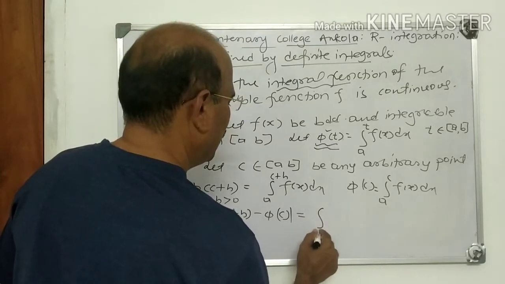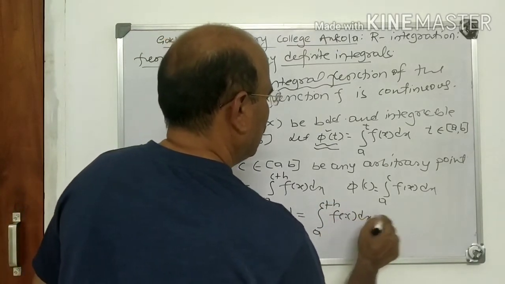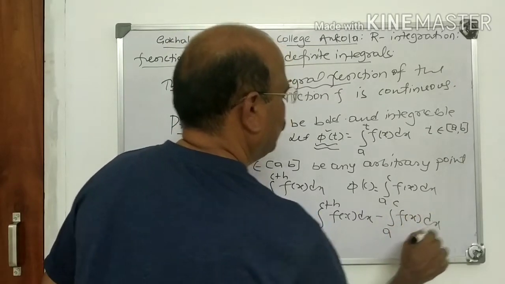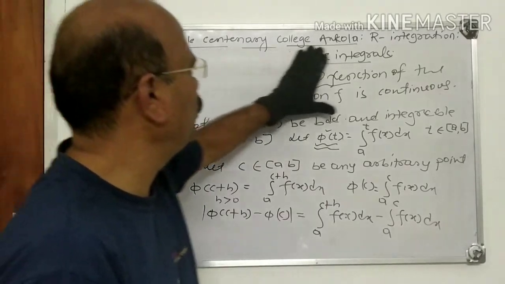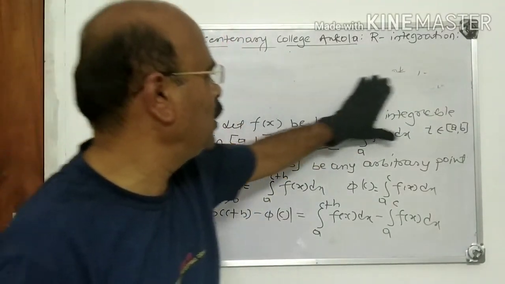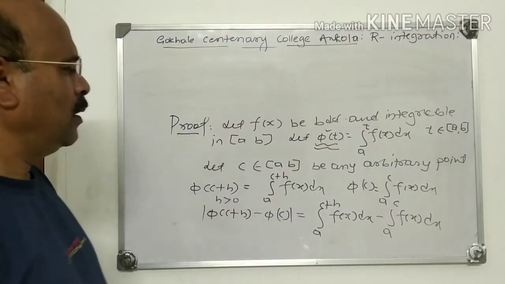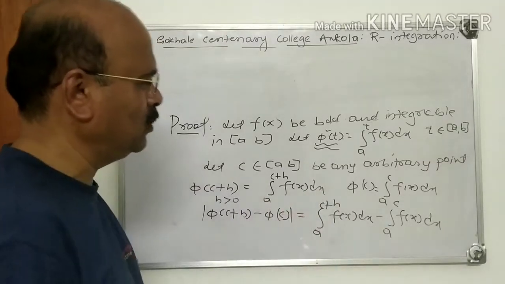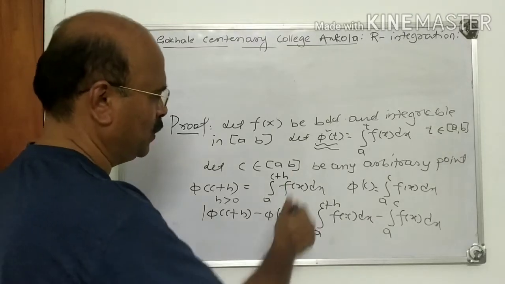It is integral a to c plus h f(x) dx minus integral a to c f(x) dx. We are proving this phi of t is continuous in [a, b]. You know the definition of continuity. We use the definition of continuity here. You are all familiar with continuity and differentiability of a function.